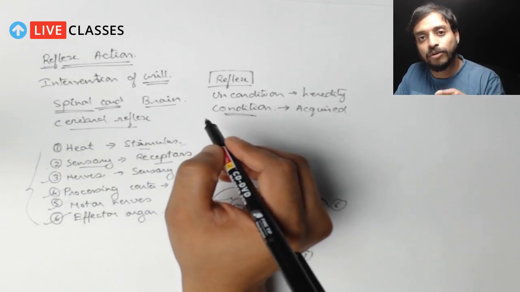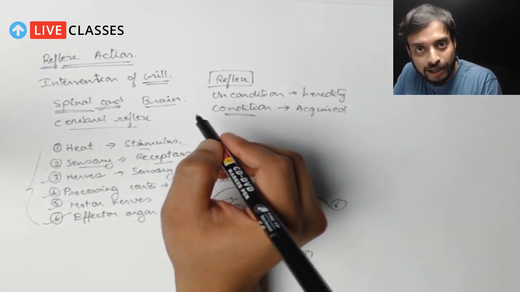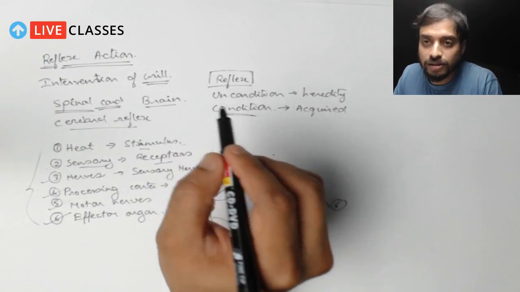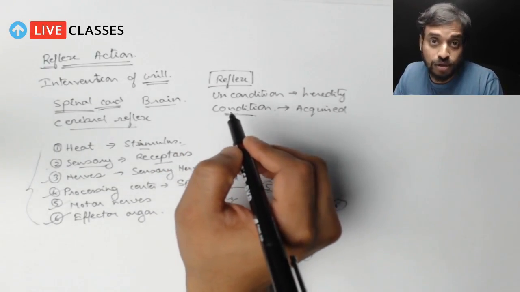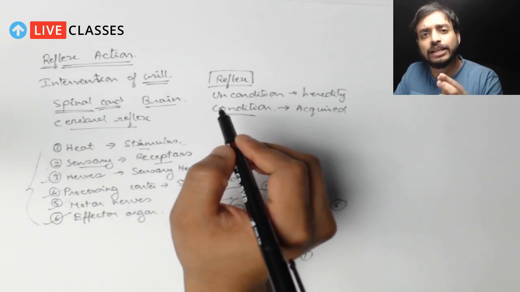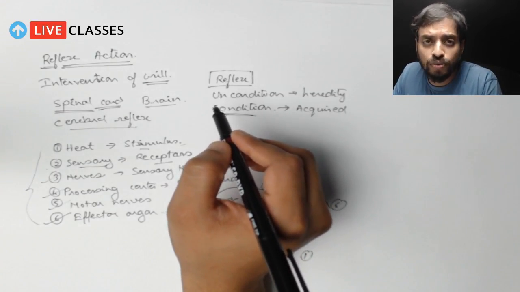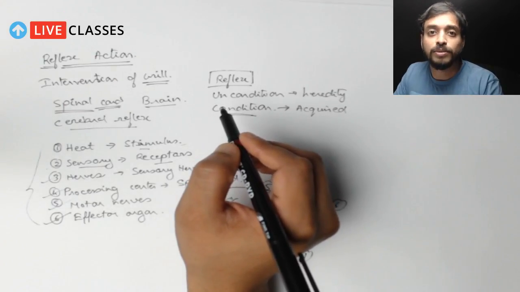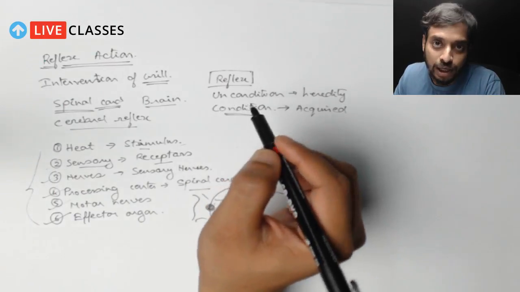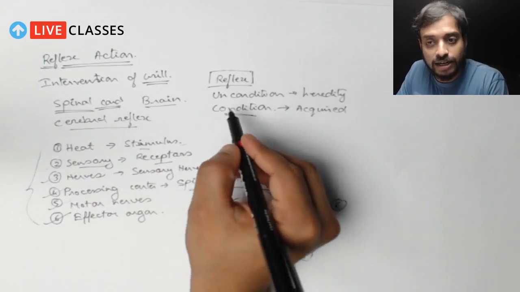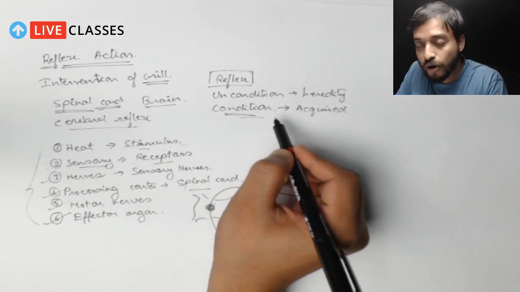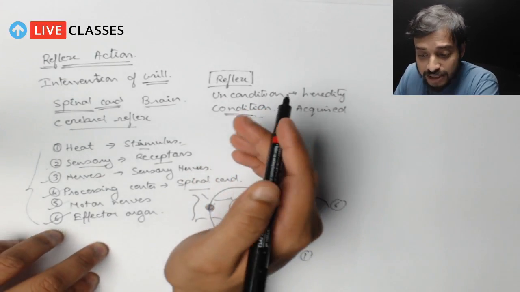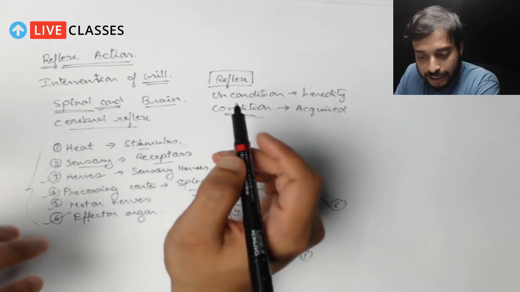Because that type of stimulus is still unknown to the body. But the second time that kid encounters such stimuli, like anything sharp, very cold, or hot, you'll see that same kid will remove his or her hand very quickly. So these are learned, or acquired, reflexes, mostly based on experiences and conditions.